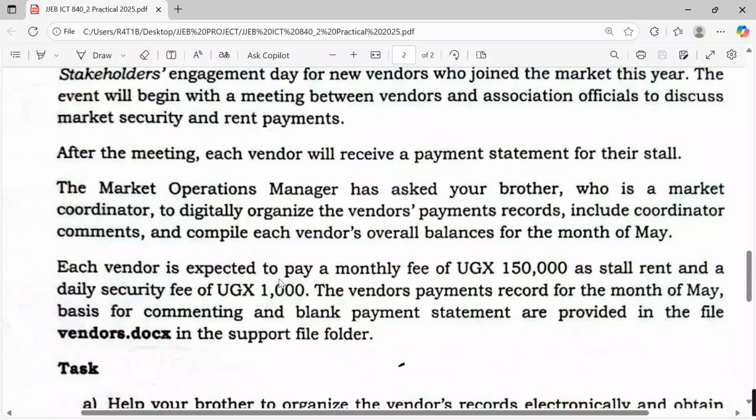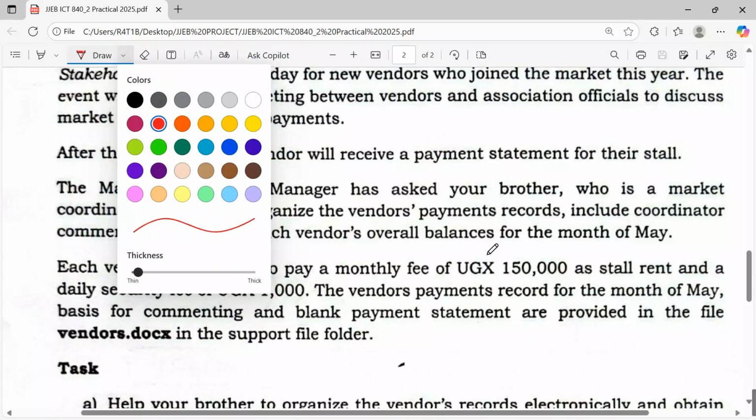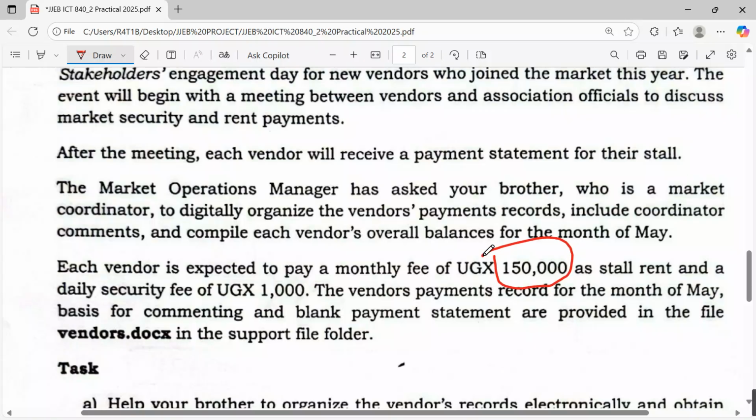Each vendor is expected to pay a monthly fee. Put this into your notebook there. Each vendor is expected to pay a monthly fee of UGX 150,000 as store rent and a daily security fee of UGX 1,000. These are key figures in the question. Let me put highlighters on them. They are going to be paying a monthly payment of 150,000 and then 1,000 UGX on a daily basis.